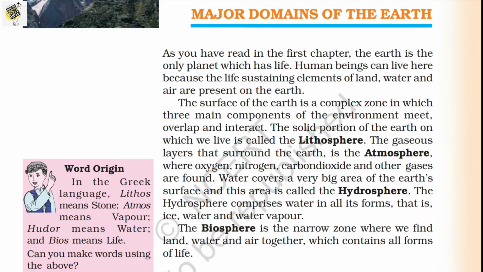So we have discussed what are lithosphere, atmosphere, and hydrosphere. A brief one-line summary: what is lithosphere? The solid portion of the Earth is lithosphere, and the gaseous layer which surrounds the Earth is known as atmosphere. And what is hydrosphere? The water content present on the Earth is known as hydrosphere.